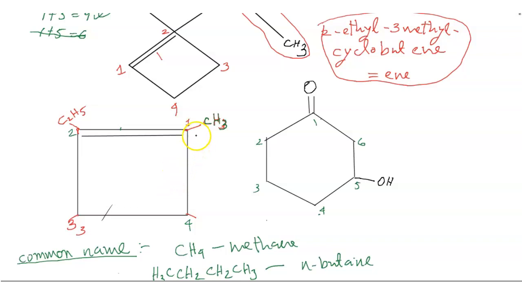Another way is 1, 2, 3, 4. There are 4 carbon atoms over here, and the double bond.